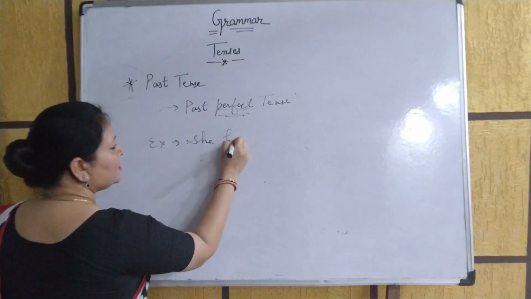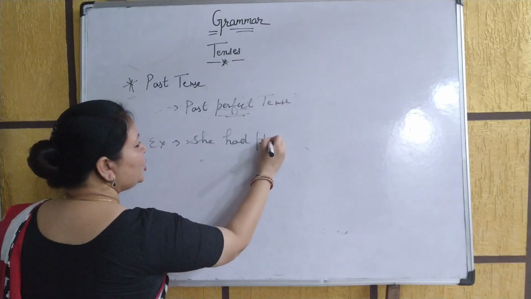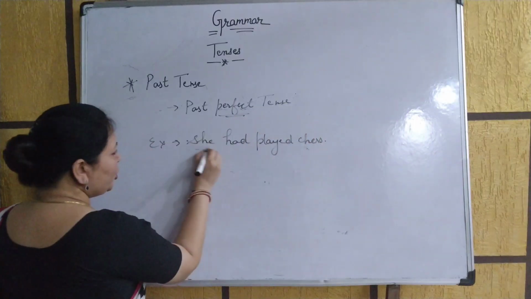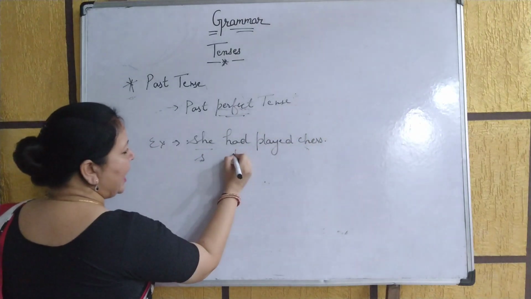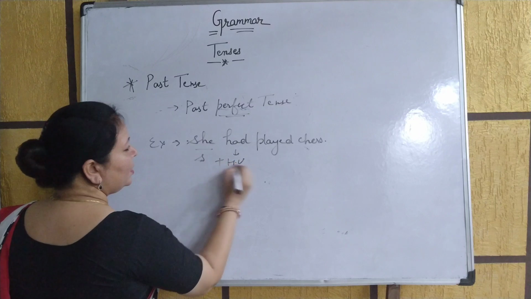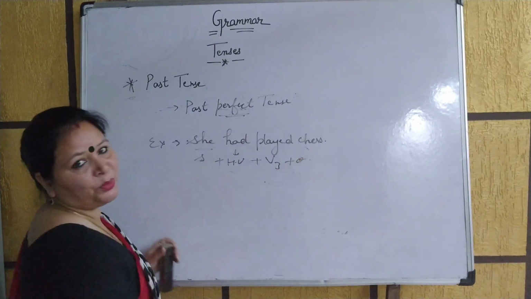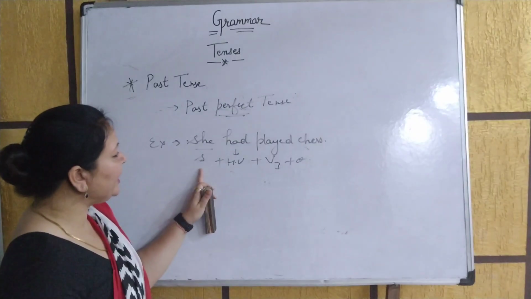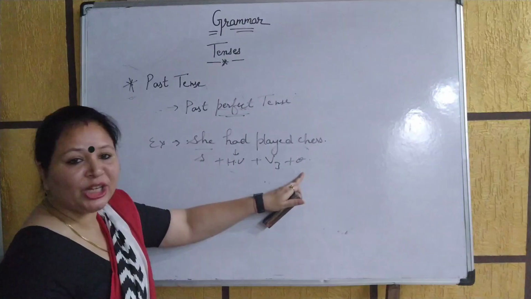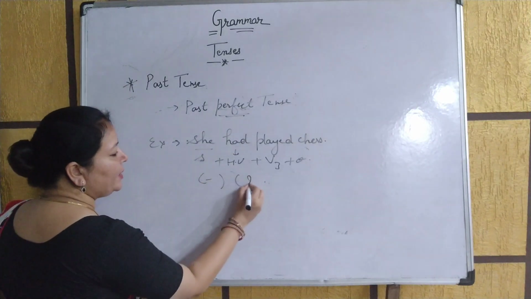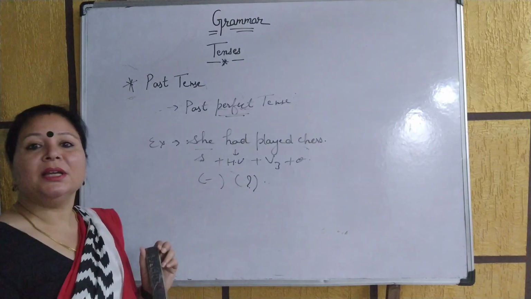She had played chess. Okay beta, now you know that this is the subject, had is the helping verb over here, plus the verb's third form, plus object. And over here also: she had not played chess, had she played chess? So like this, you can make negative and interrogative sentences.